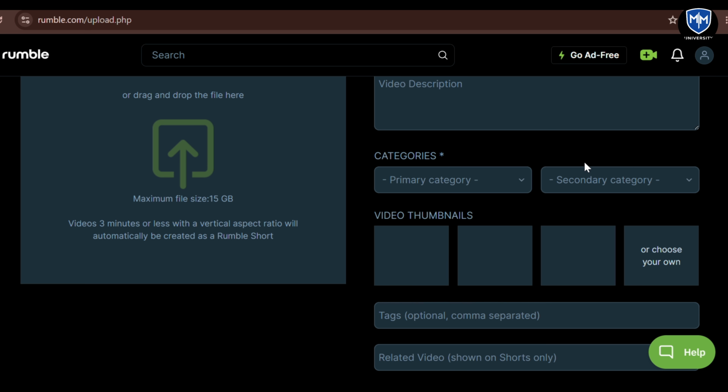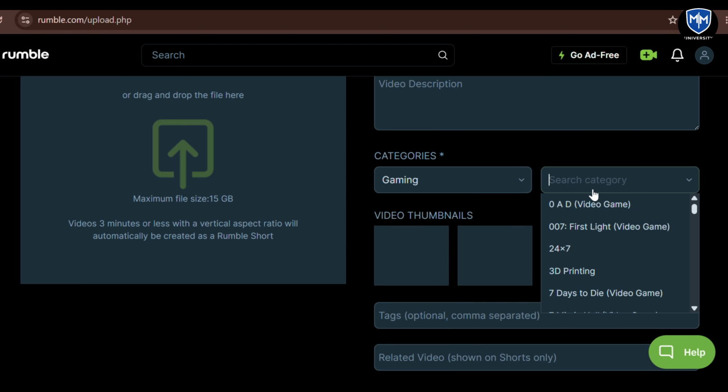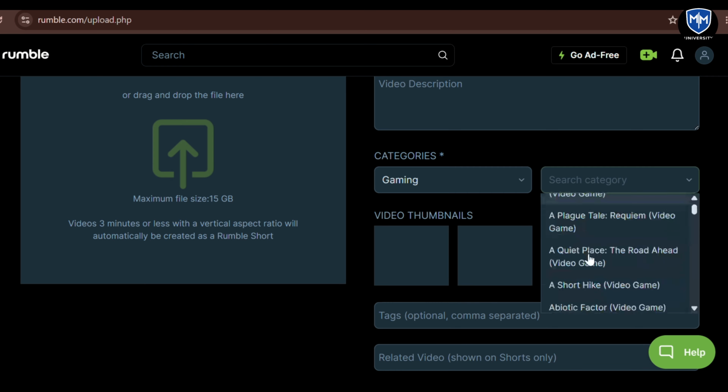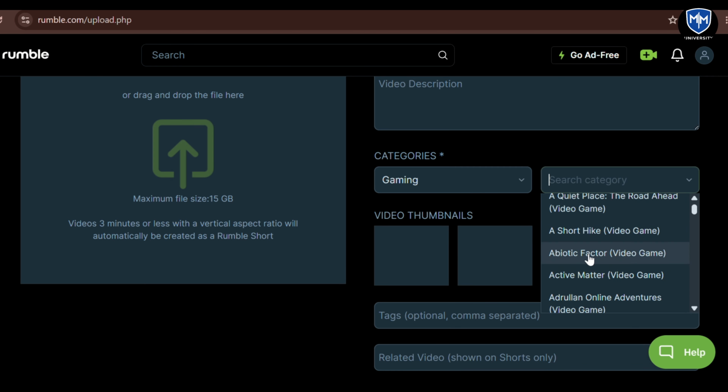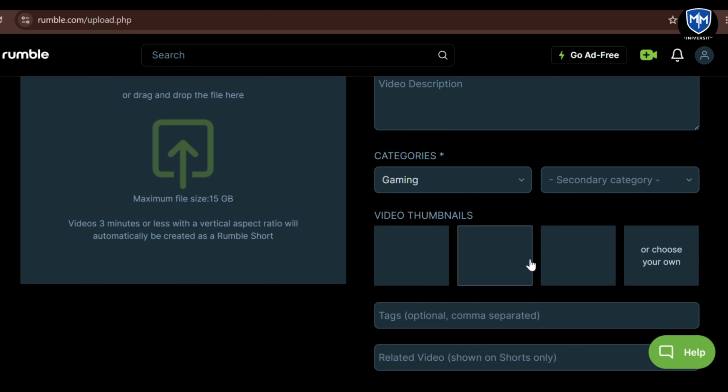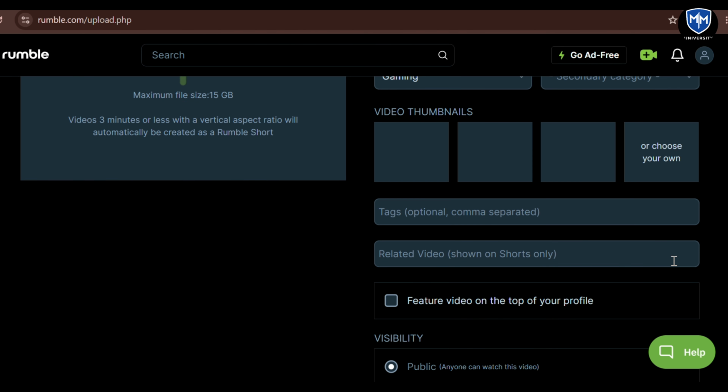After choosing that, you can also choose a second category. If you choose gaming, they also have these options. So these are the secondary categories if you have any. And on the thumbnail, you can choose your own, the ones you create for YouTube. Sometimes it just auto-regenerates thumbnails from your video, but I recommend you put the thumbnail you've designed.